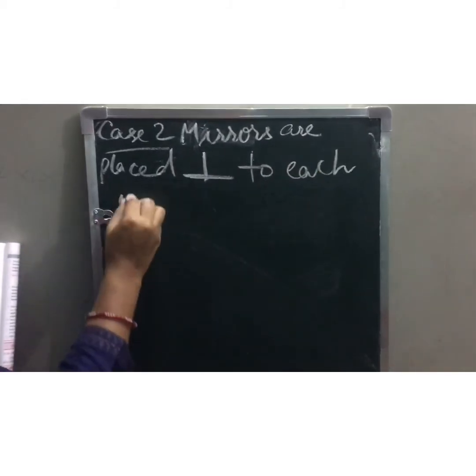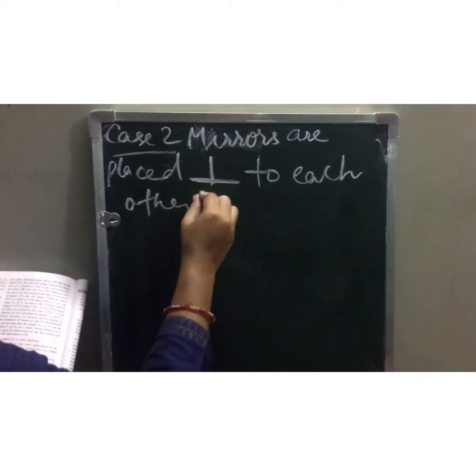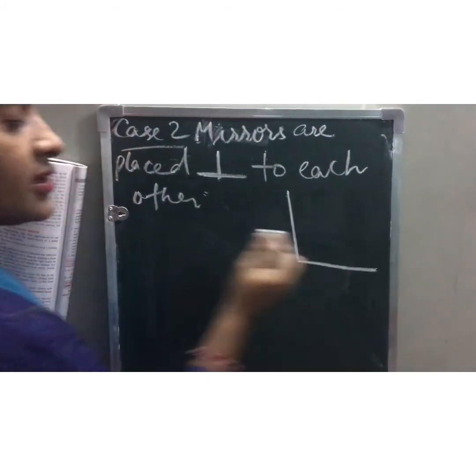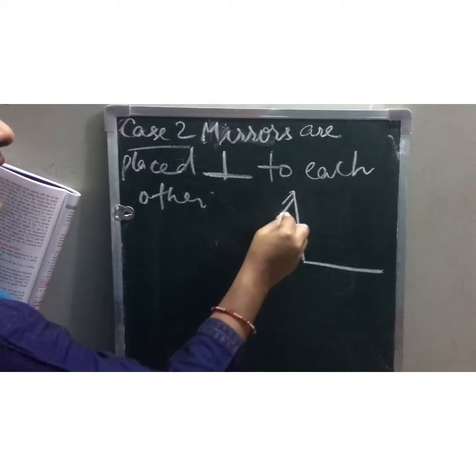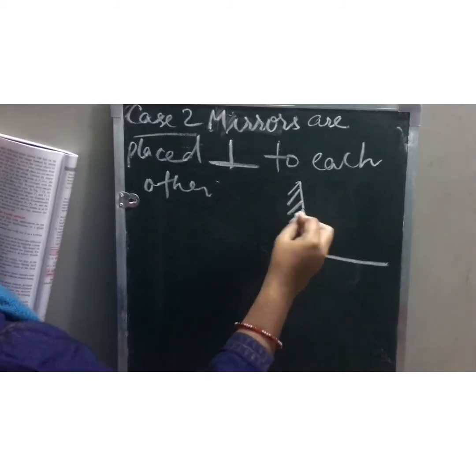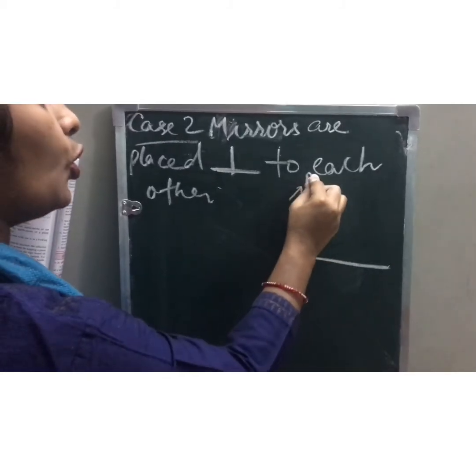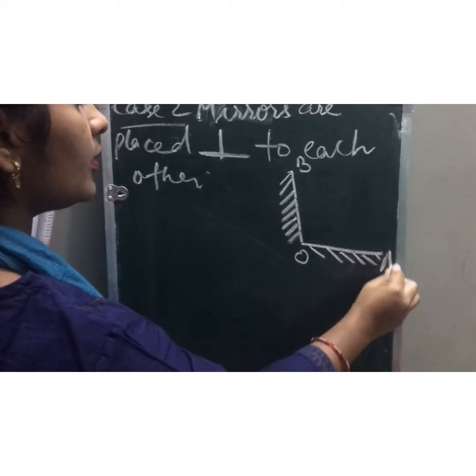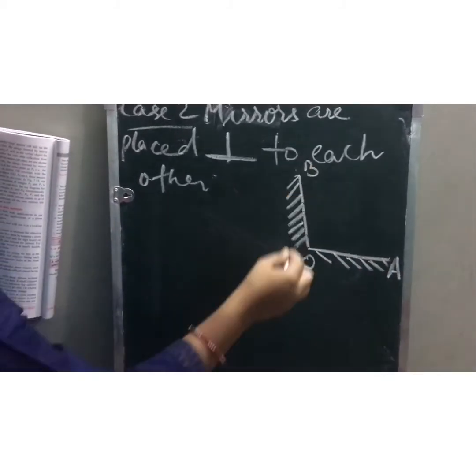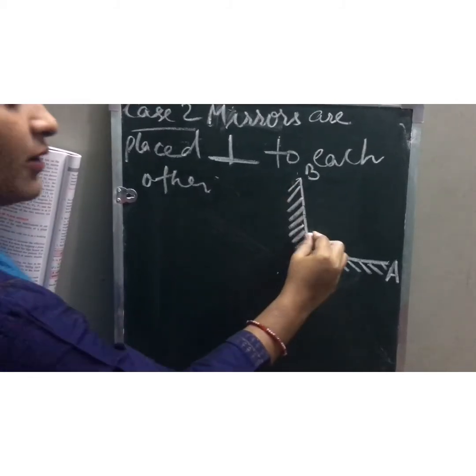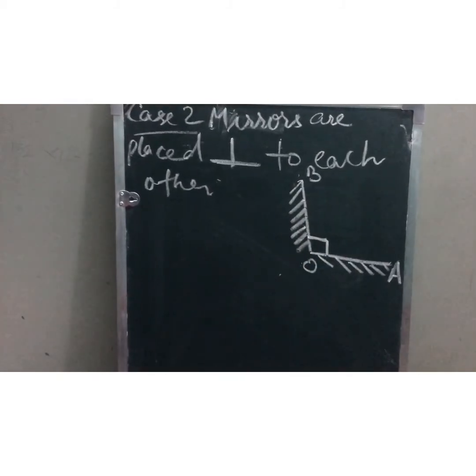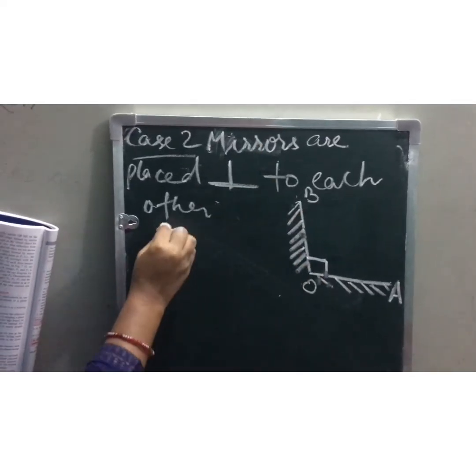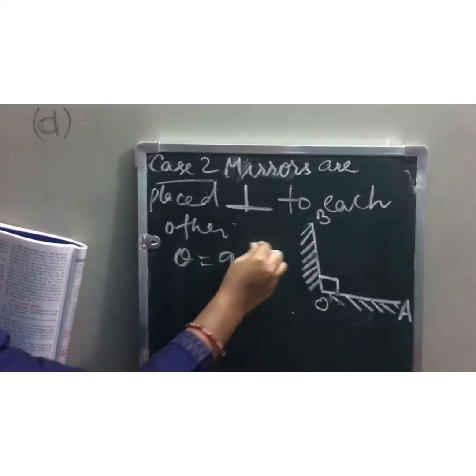Now if it is placed perpendicular, what does that mean? This is the mirror BO, and this is the mirror AO. They are both placed perpendicular to each other. What is the angle between these two mirrors? 90 degree, theta is 90 degree, children.